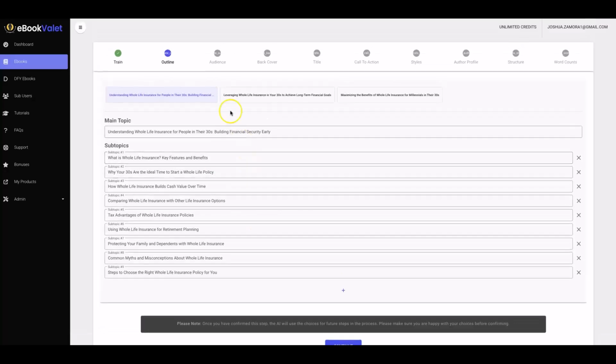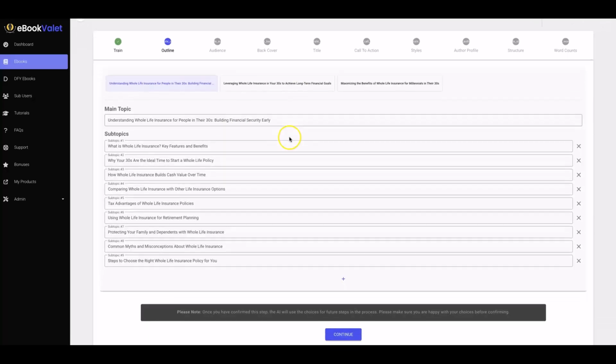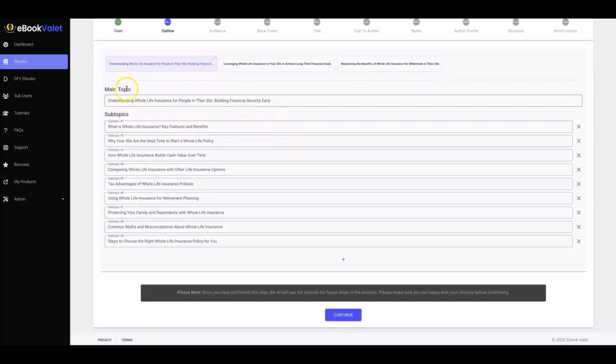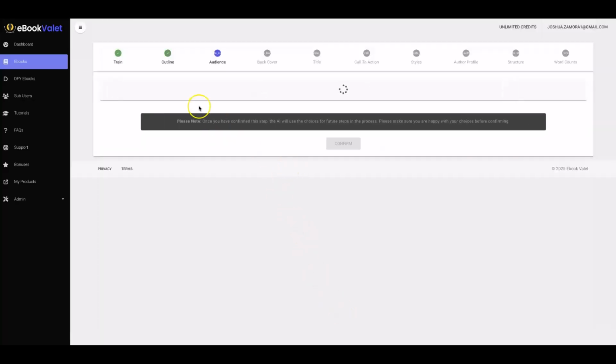Okay, we don't want to just create long ebooks for the sake of creating long ebooks. We want to create ebooks in a way that truly provide value, that truly make people want to purchase, that truly make people want to take the next step, where you make a commission, where you make a sale, where you get a lead, all of that stuff, and all that comes back to ensuring that your ebook provides a lot of value. All right, so I'm going to go ahead and continue. We do have to confirm each and every step because each and every step builds upon the previous step.